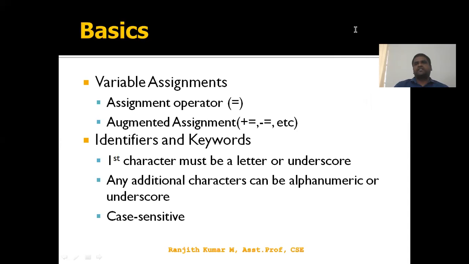And the next, identifiers and keywords. Actually, what is the meaning of identifiers? Identifiers are strings or characters which identify your data or object in your memory location. So how can we identify? There are certain rules to design an identifier for a particular object name, a function name or a class name, whatever primitives we are using in a programming language. Then we should have some kind of name. That name indicates the identifier. So what are the rules?